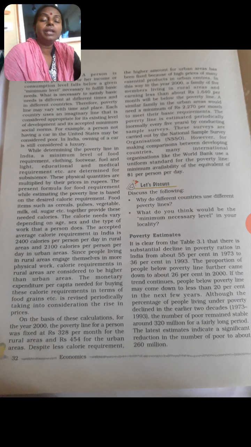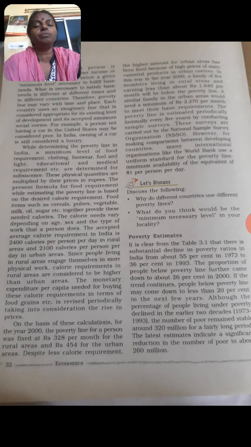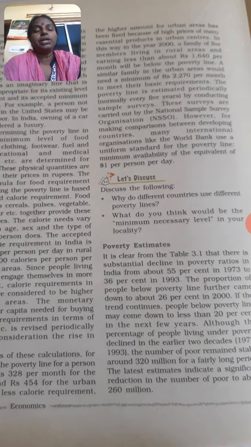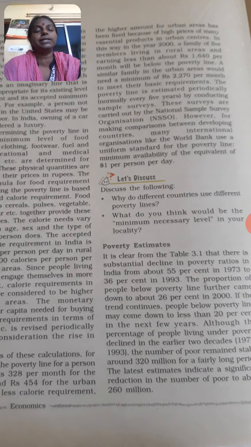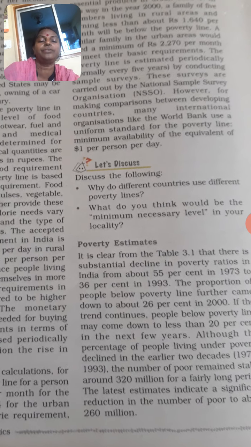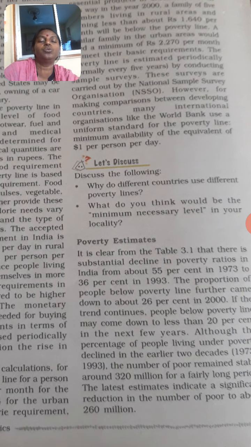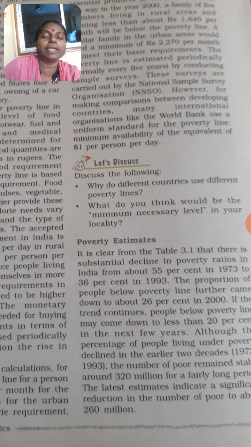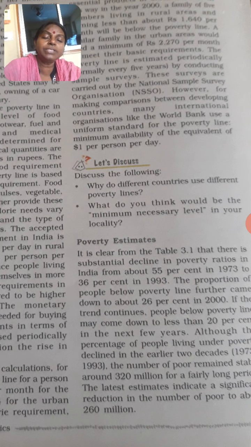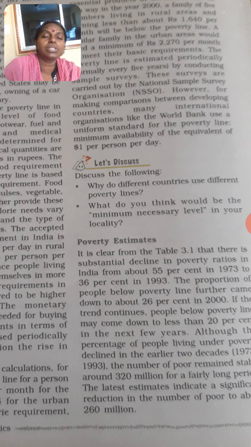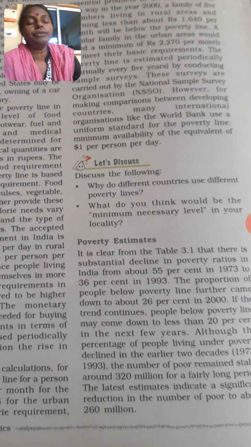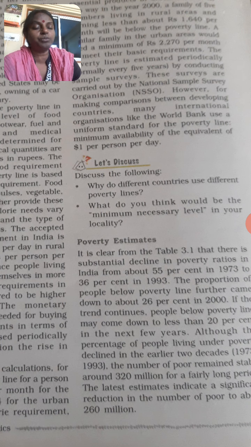Now, the next topic that I am going to discuss is poverty estimates. One question here: why do different countries use different poverty lines? Different countries use different poverty lines because their social norms, social setup, and development level vary.